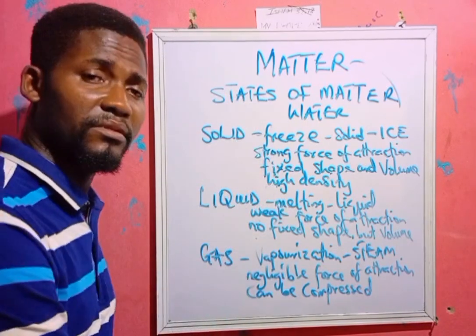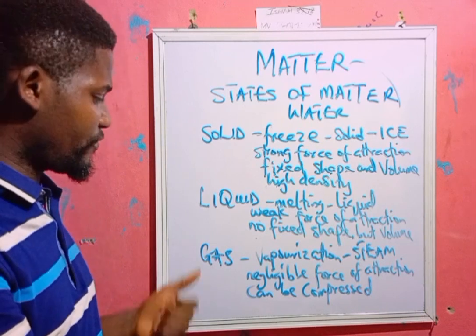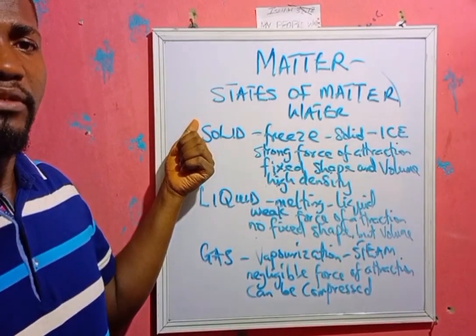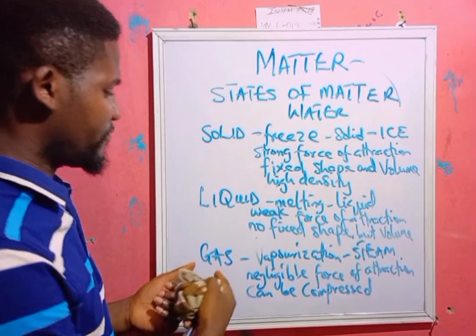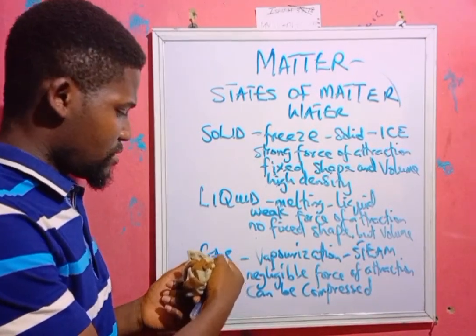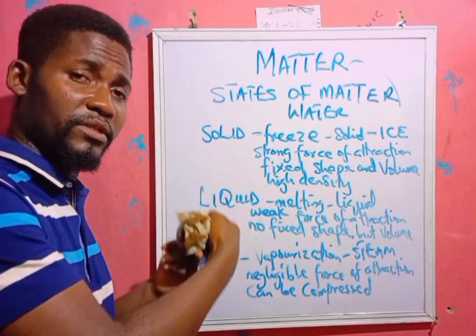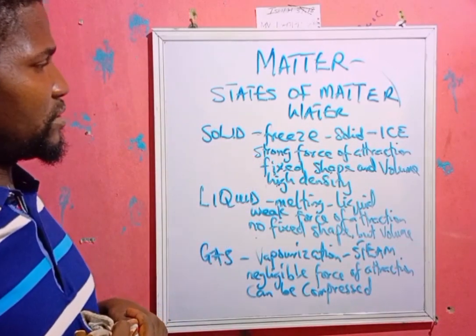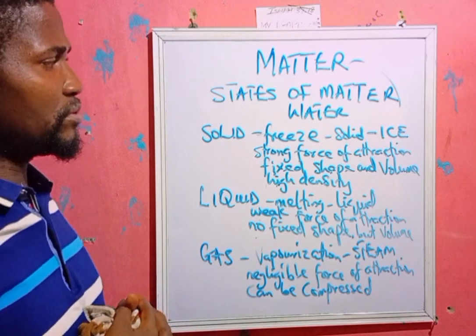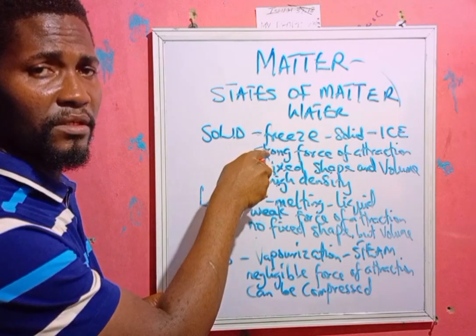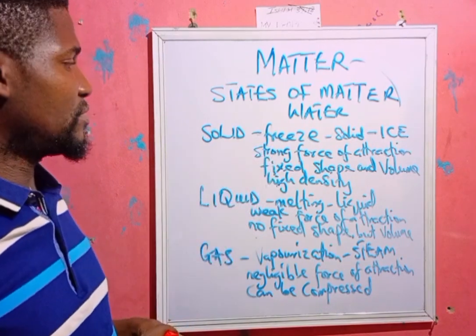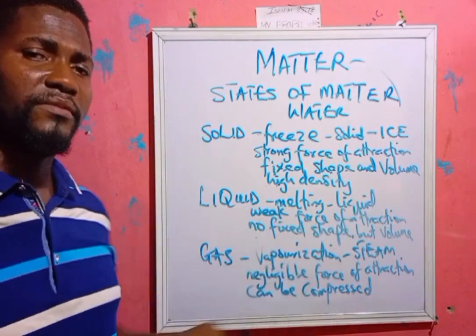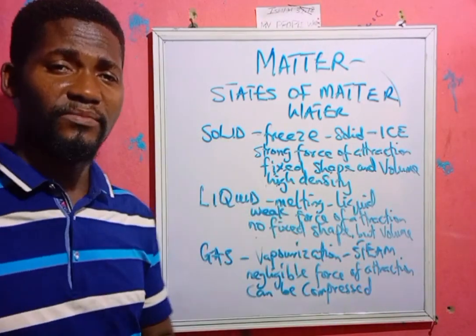When the temperature goes down again, okay, of course, from gas to solid will be sublimation. That is a special case. But first of all, we can move from gas to liquid, which is condensation, and then liquid to solid, which is freezing. I hope you see it. Okay, so from solid now to liquid is what? Melting. All right. So these are the properties.